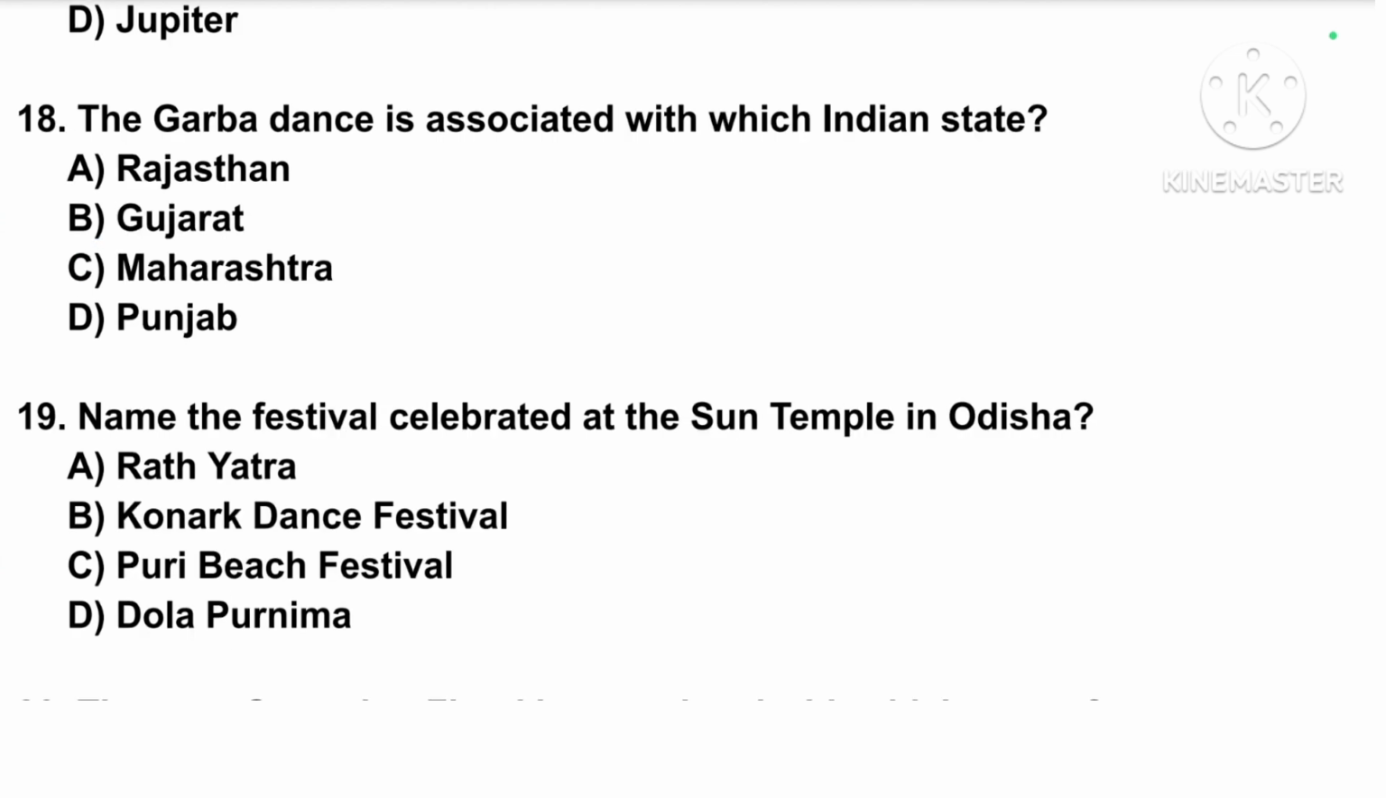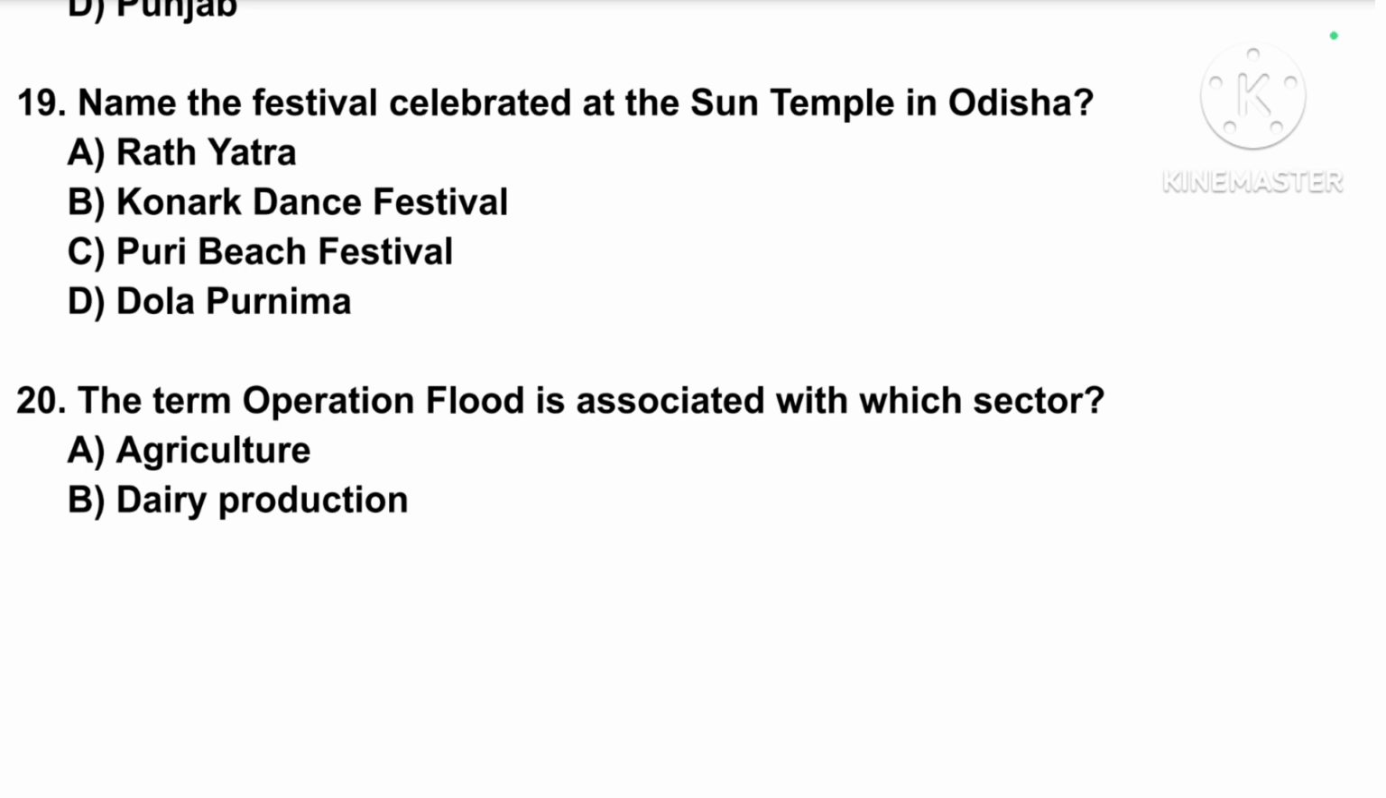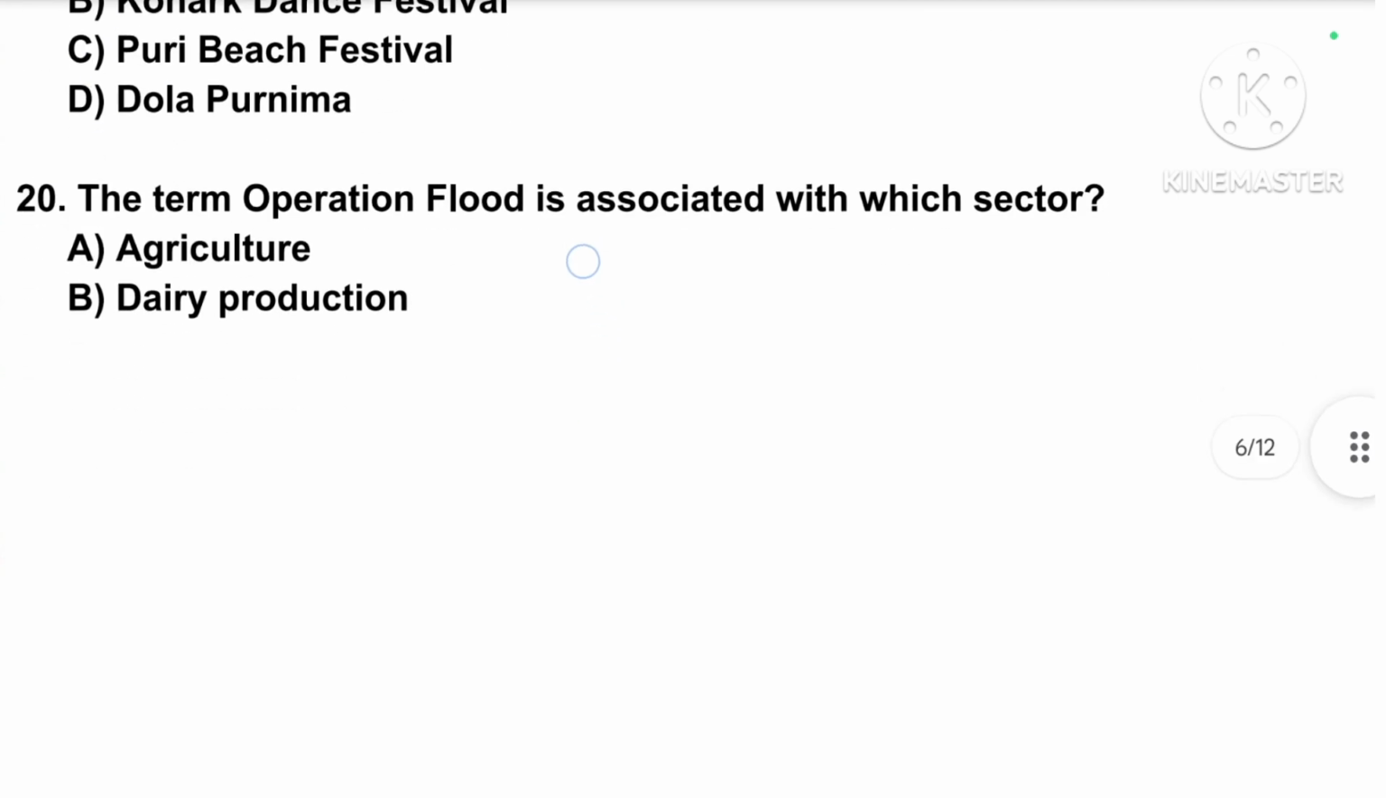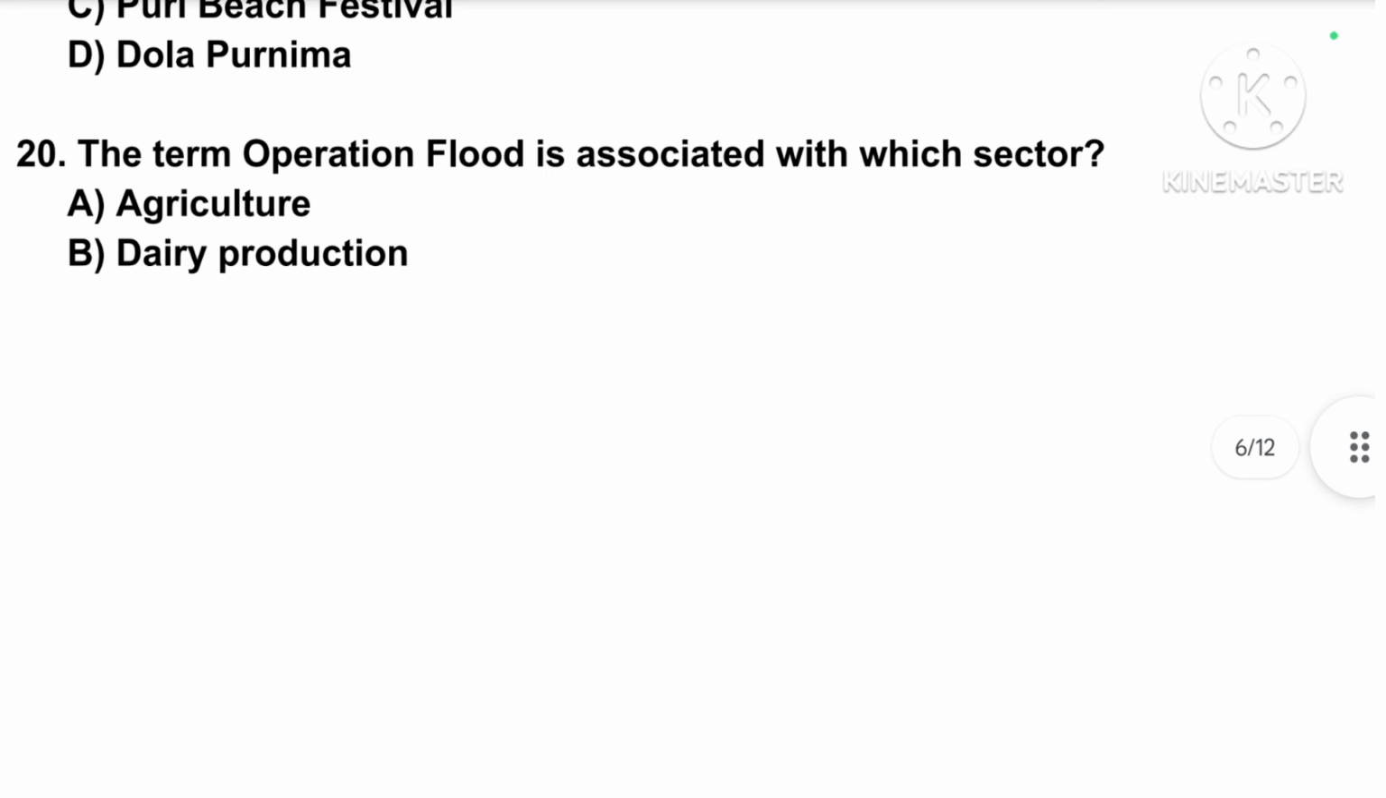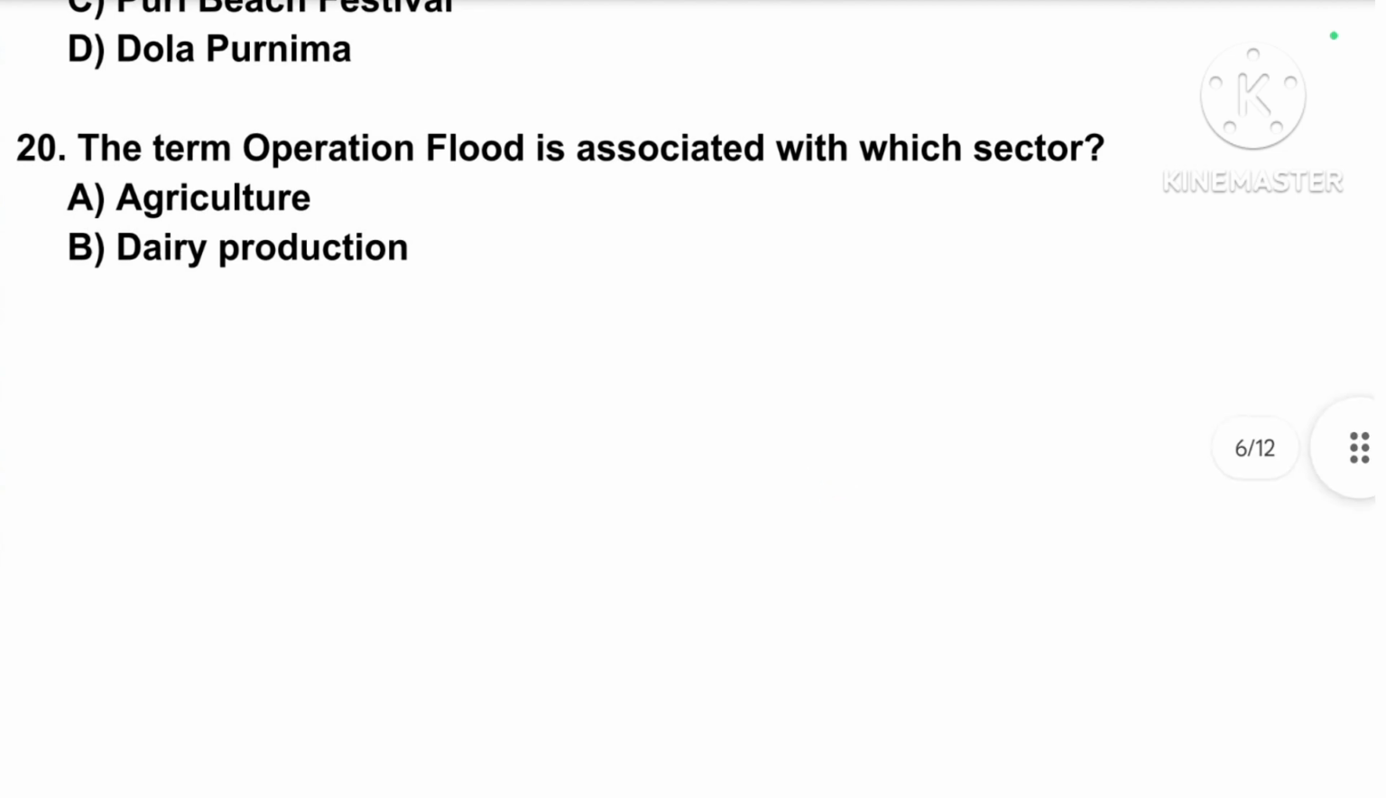The Garba dance is associated with which Indian state? Correct answer is option number B, Gujarat. Name the festival celebrated at the Sun Temple in Odisha. Correct answer is option number B, Konark Dance Festival. The term Operation Flood is associated with which sector? Correct answer is option number B, dairy production.